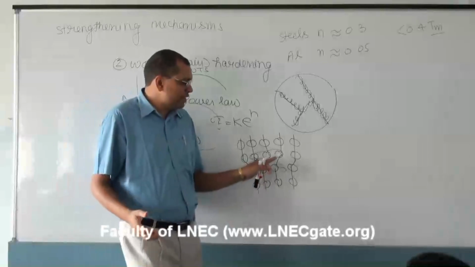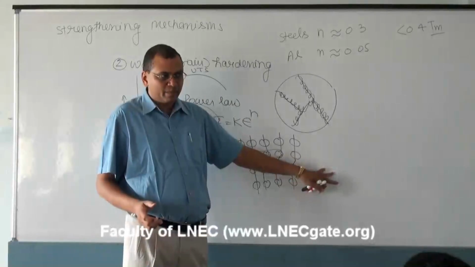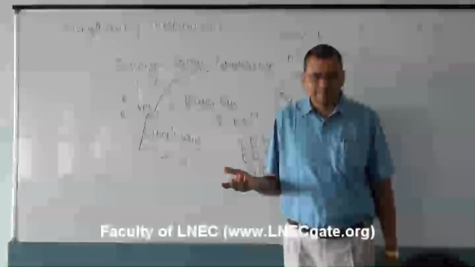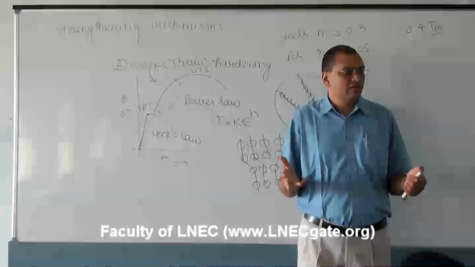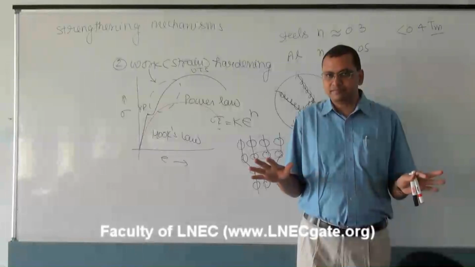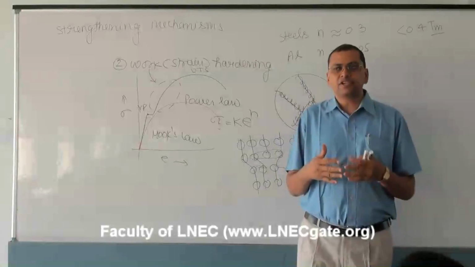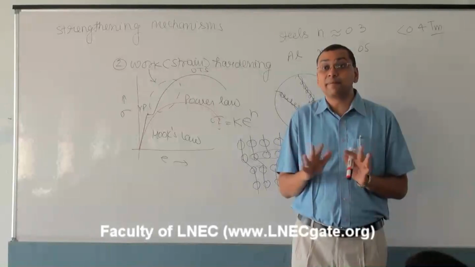So when this dislocation approaches another dislocation of the same type, two compressive strain fields will repel each other. When one compressive strain field approaches another, there will be repulsion. That is the reason we say the interaction between two dislocations is repulsive in nature.